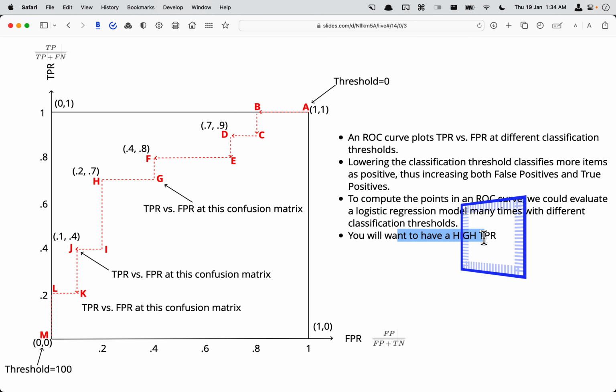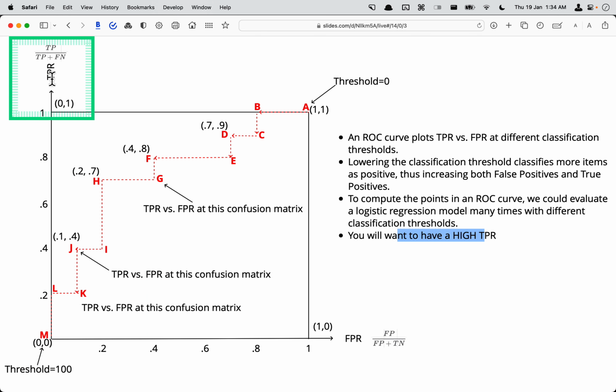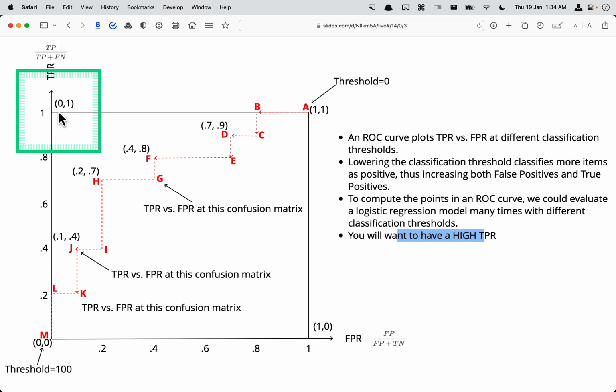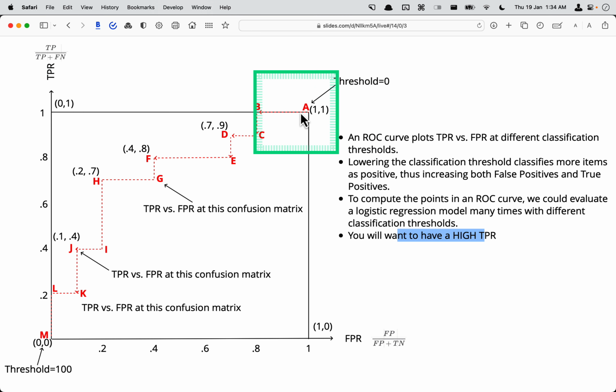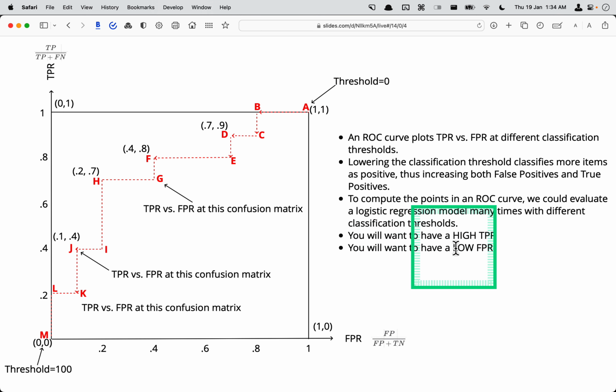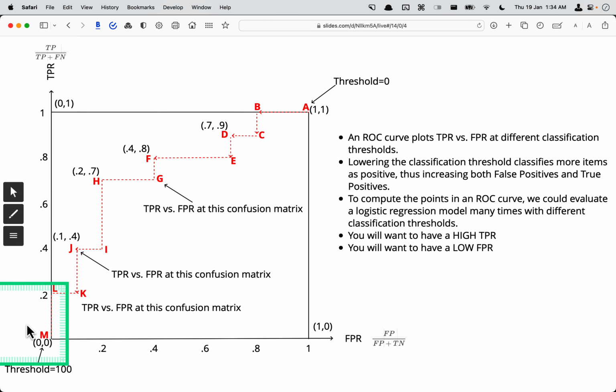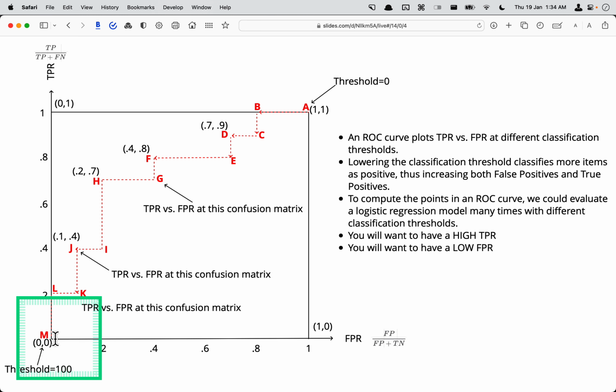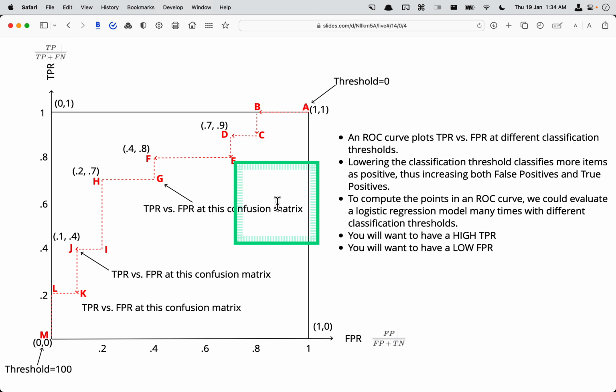You will want to have a high TPR. So you want this value on the y-axis to be high, because it's the true positive rate. If it is 1, it is perfect, and it will come something like this. It will just move from 1 from the 0 threshold, and come here and here. And you will want to have a low false positive rate. The false positive rate is this, so you want to go as near to 0 as possible. You want it to be 0, or 0.1, or 0.05, as close to this area as possible.